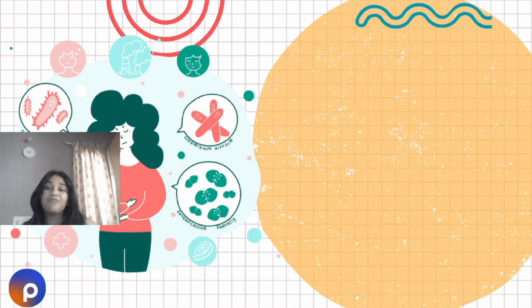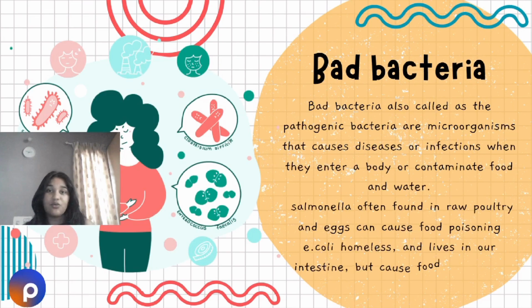So if there is good, there's bad too. So what are the bad bacteria? Bad bacteria are also called pathogenic bacteria, and they are microorganisms that cause some kind of diseases and infections when they enter a body or contaminate food and water.